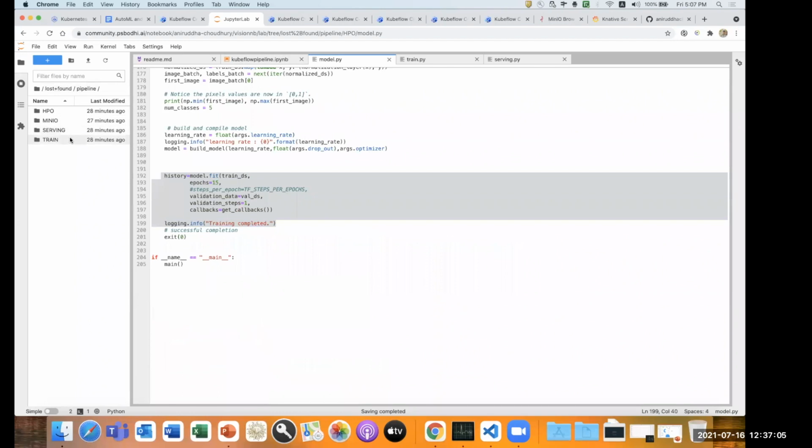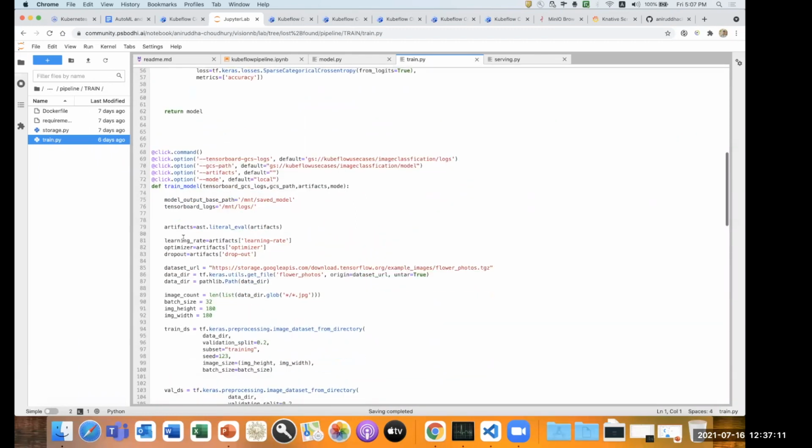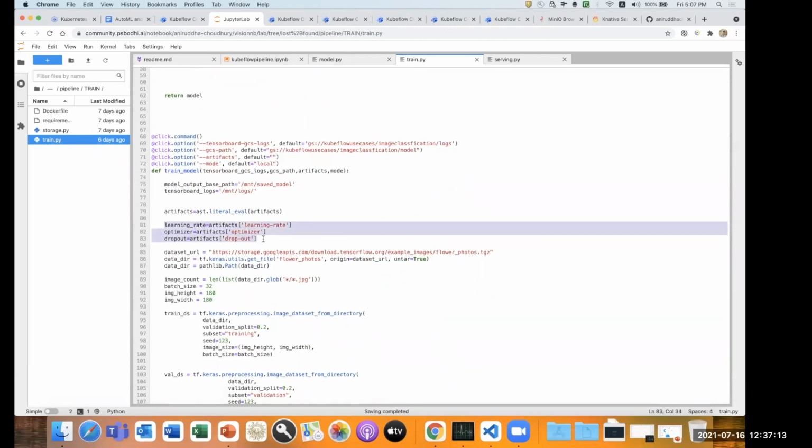I'll talk about the next step. It's about the training step. So the best model will go to the training step, and we will do the same sort of operations. So these are the three search spaces for my Katib: learning rate, optimizers, and dropout. I took those three spaces to see which are the best parameters for training the models.